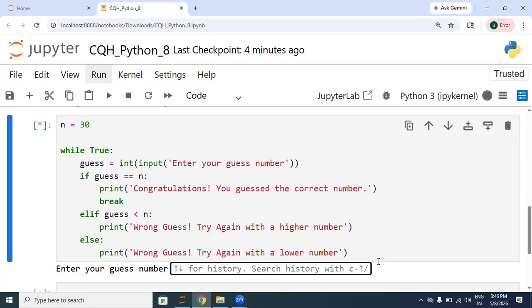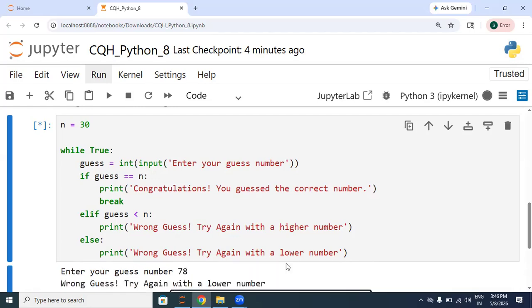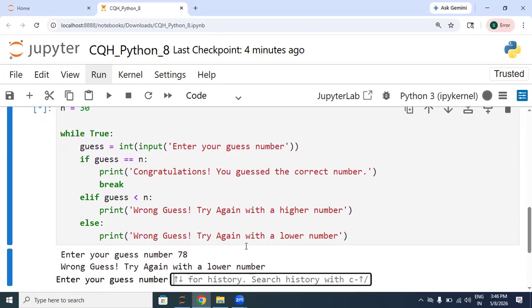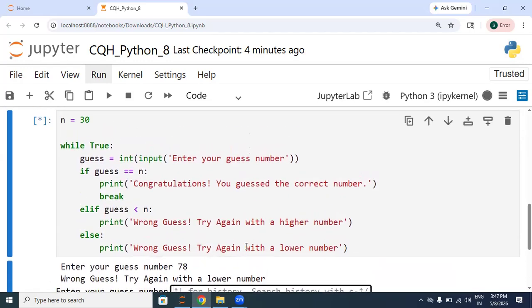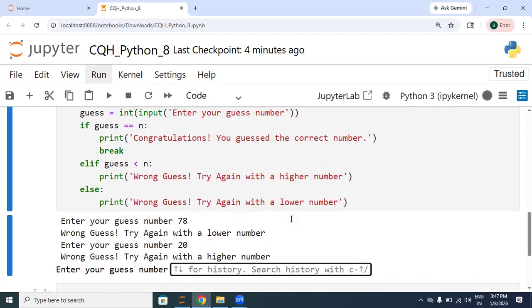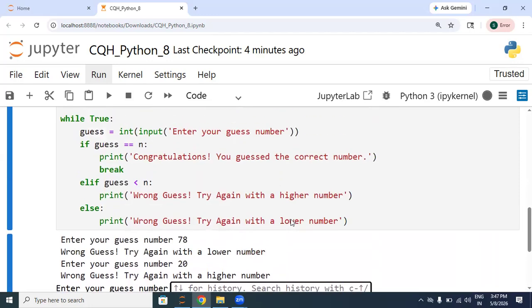Suppose we are entering 78. So what should be the output? Wrong guess, try with a lower number. Let's see. Yes, it is saying try guessing a lower number. Now let's guess the number 20. So what should be the output? Wrong guess, try again with a higher number. So yes, it is working fine.